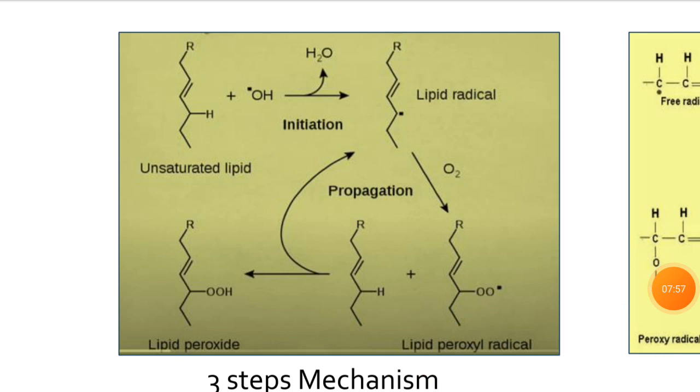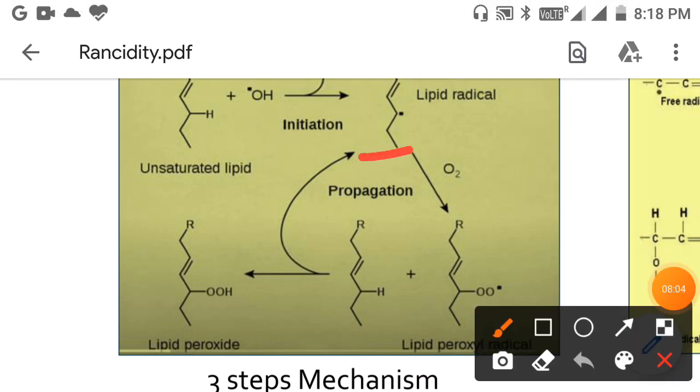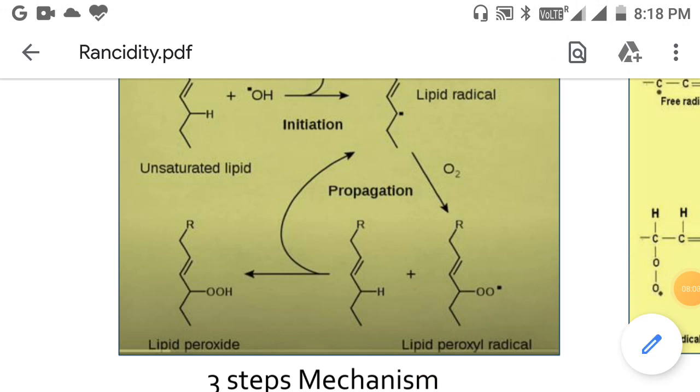Now the last step is the chain termination step, in which two lipid radicals react and are converted into peroxide and oxygen, and there is no other lipid radical remaining, so the reaction is terminated.